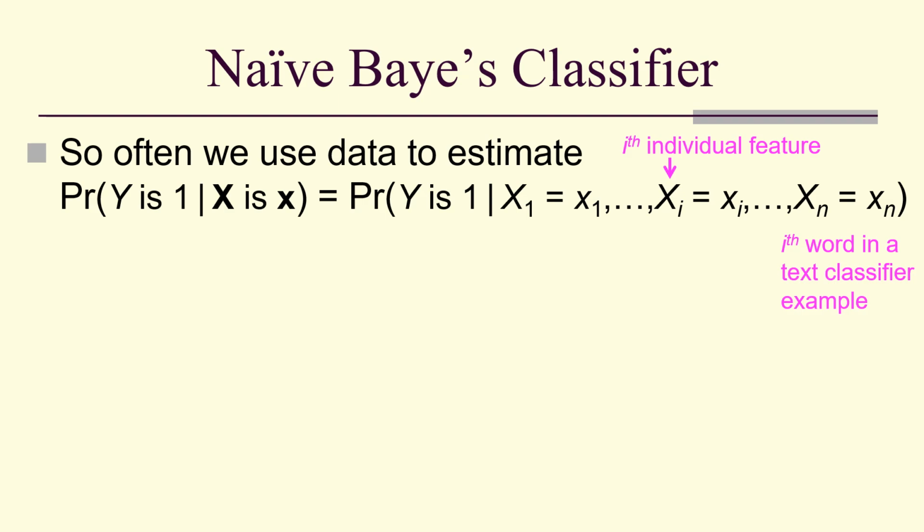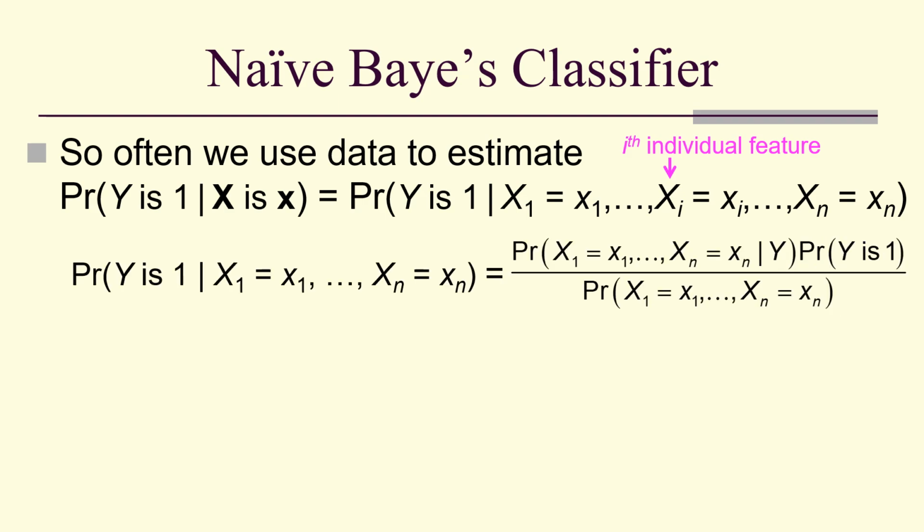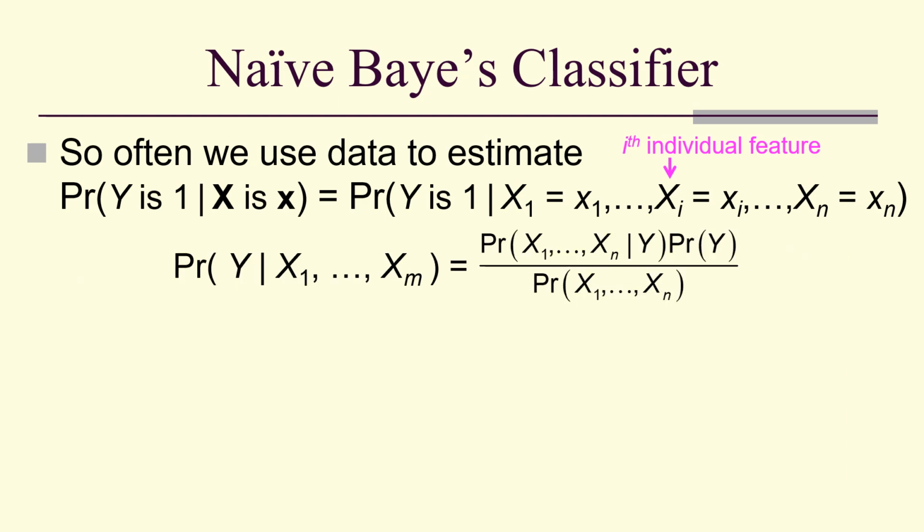For example, the ith word in a text classifier. So Bayes' theorem looks like this, and you'll notice that I can suppress all the outcome information and just write the variables. That just cleans it up a little bit.